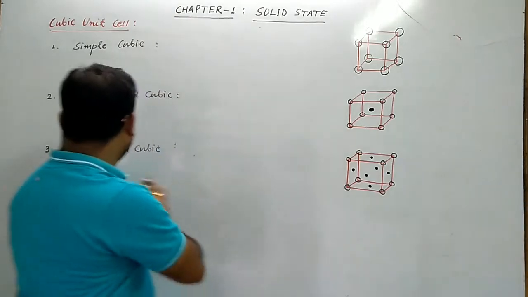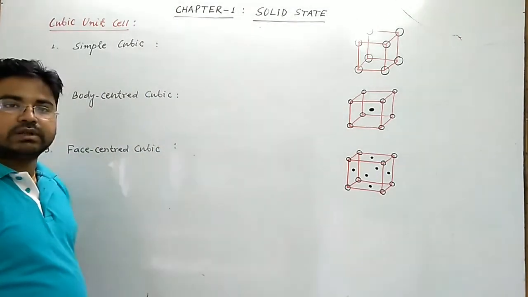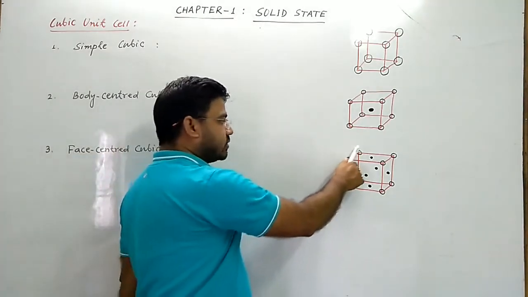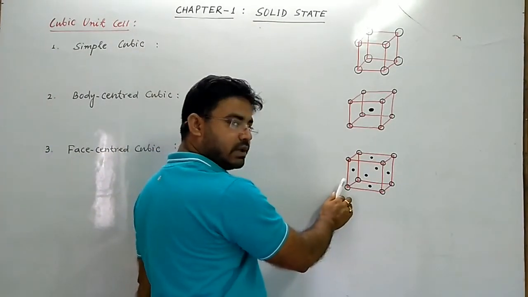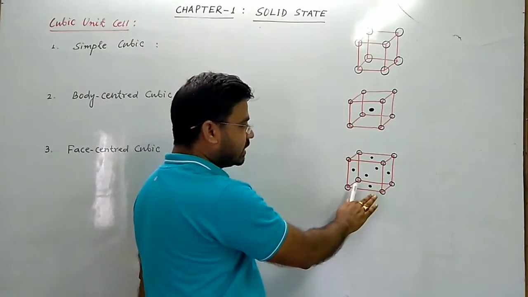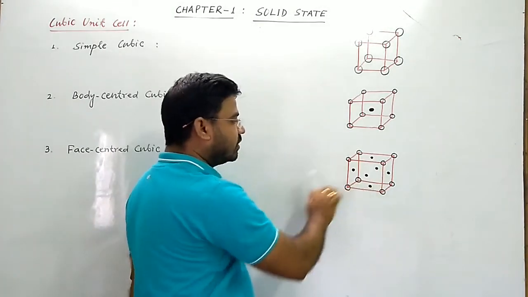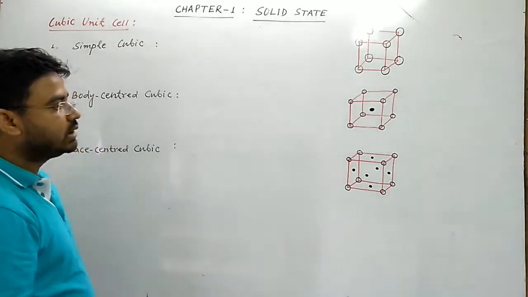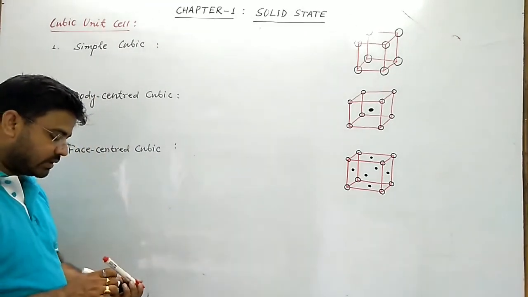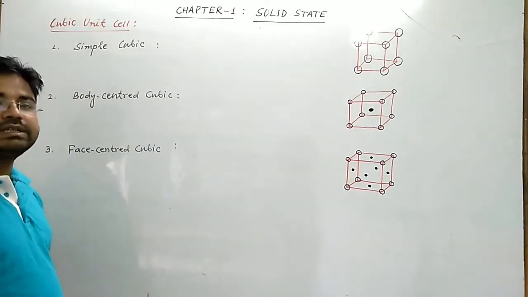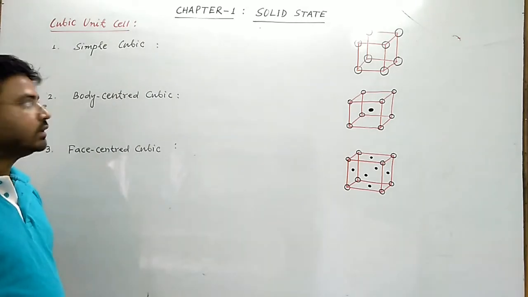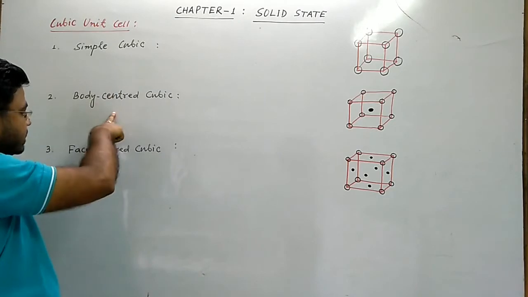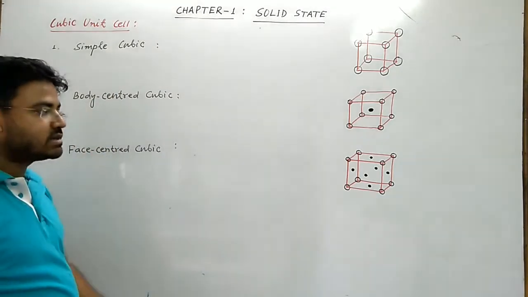So this is the diagram of face centered cubic unit cell. So in a face centered cubic unit cell there are 8 atoms at the 8 corners of the cube and 6 additional atoms at the center of 6 faces. तो orthorhombic unit cell में मैंने बोला था there is another type of unit cell that is end centered unit cell. तो orthorhombic 4 types है, simple, body centered, face centered and end centered.